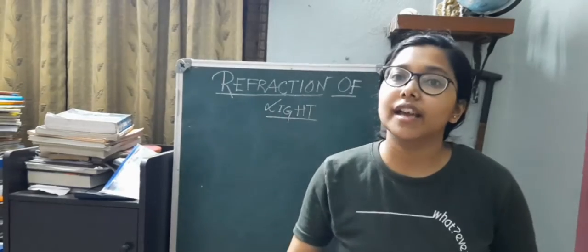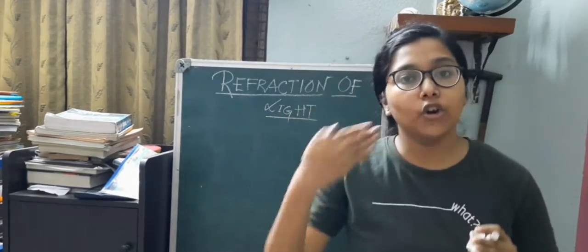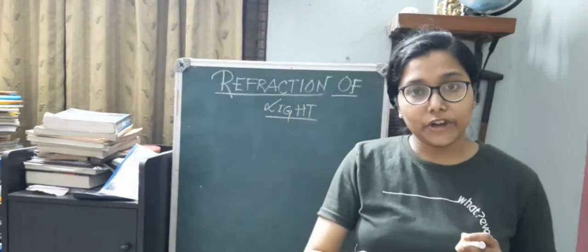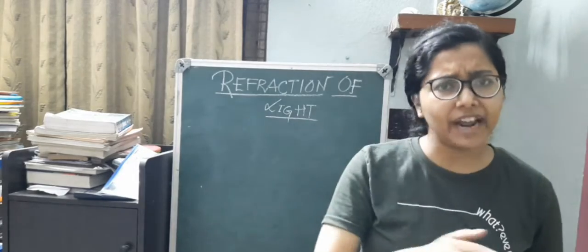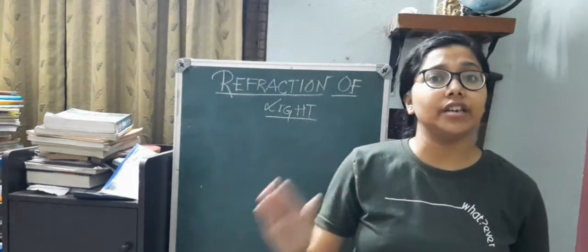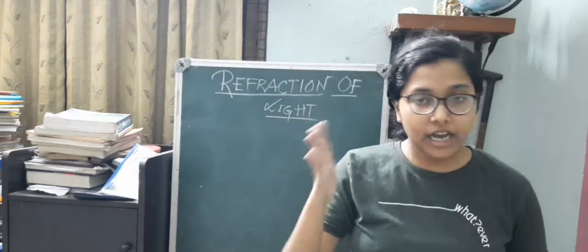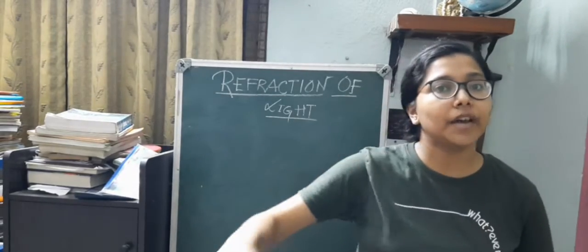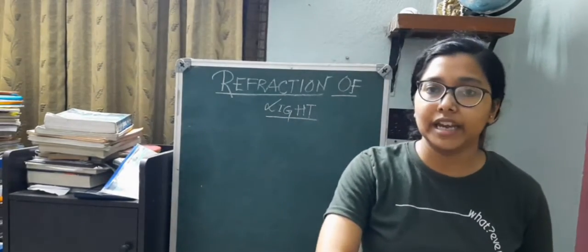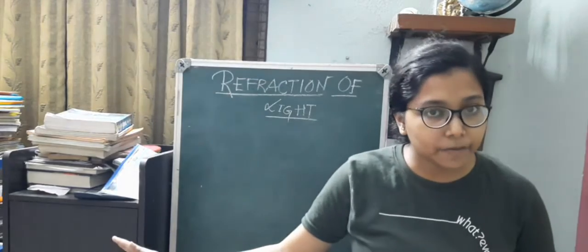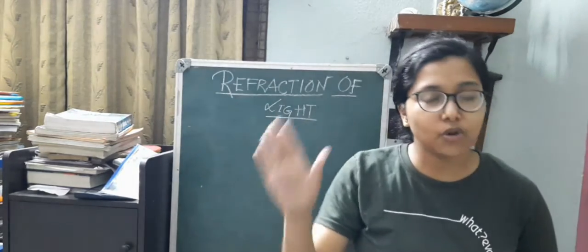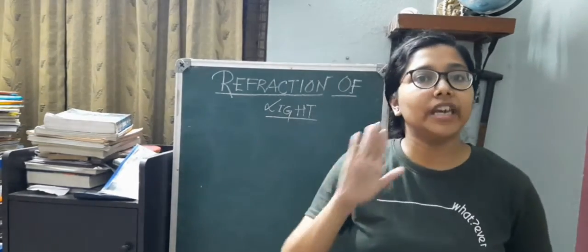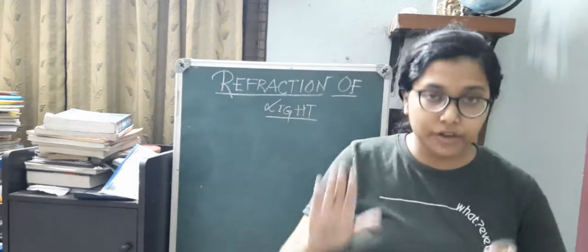If the incident ray is in the yz plane, the normal at the point of incidence and the refracted ray, all three will be in the same plane. It is not that one is in the xy plane, the other is in the yz plane, and the other is in the zx plane. So it will not happen in this way. All of them have to be in the same plane, which is the basic thing.